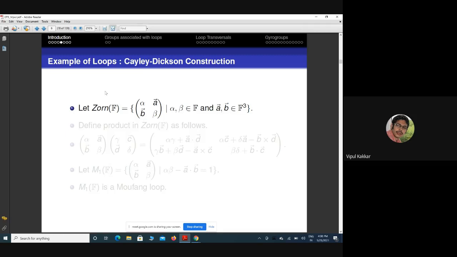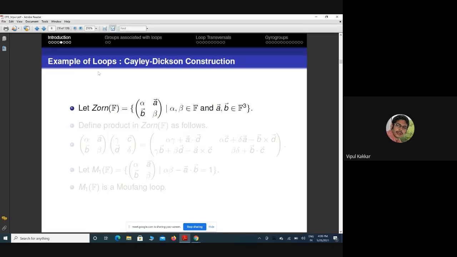So what is a composition algebra? An algebra is called a composition algebra if there exists a quadratic form which allows composition. It means there is a quadratic form n from V to F such that n of xy is equal to n(x) n(y).